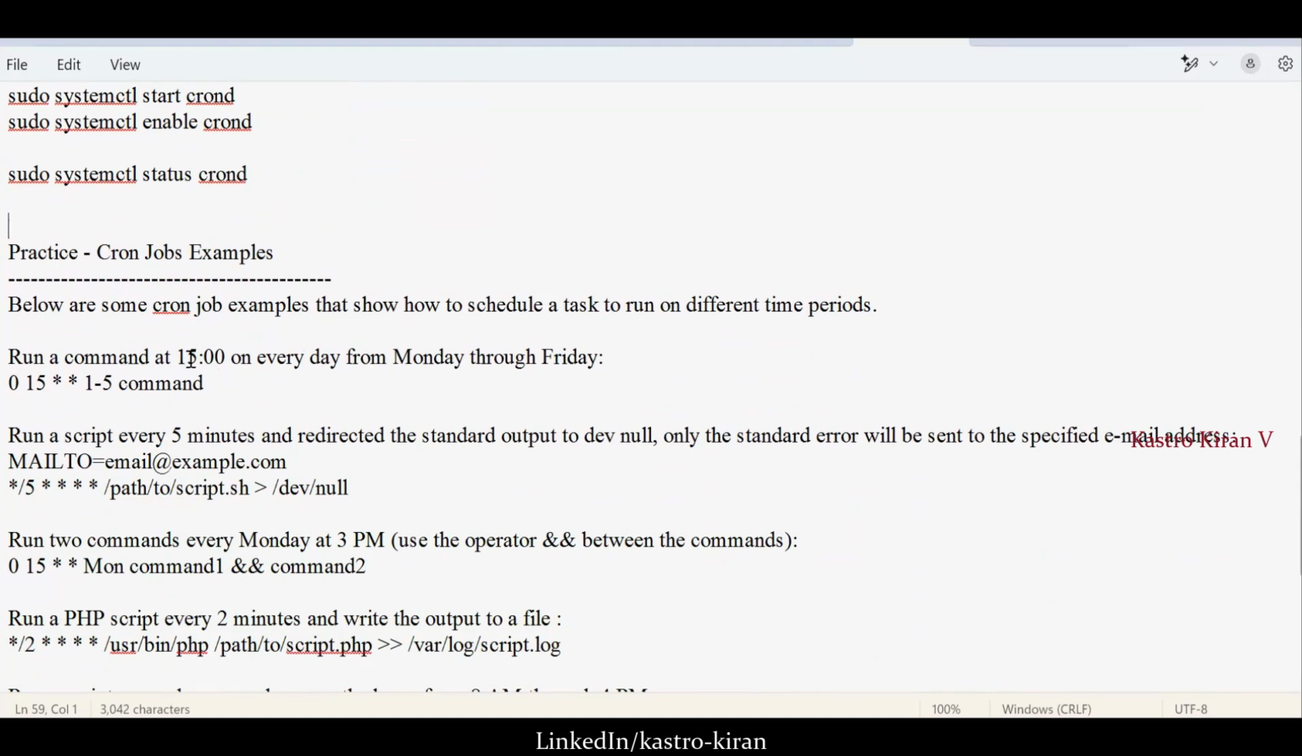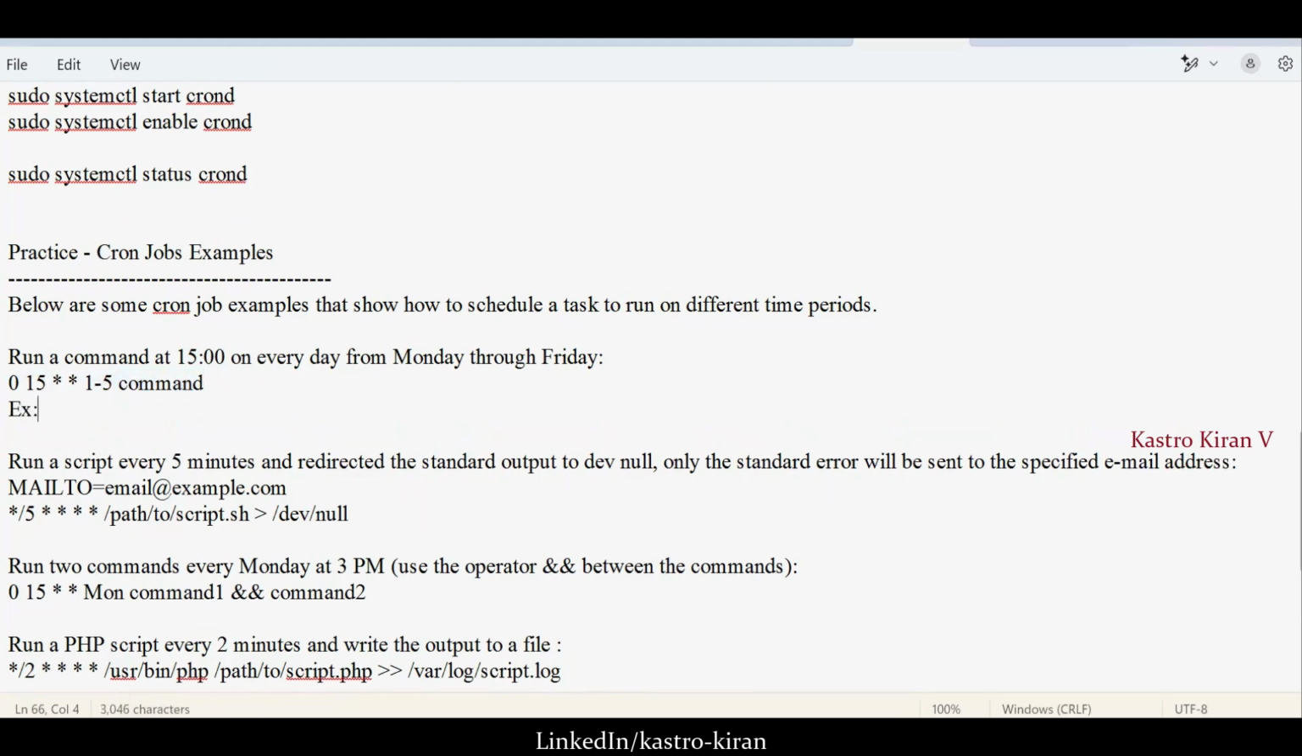Suppose, let's say the first command. Let's say I want to execute a command every day at 3 o'clock in the afternoon. So run this cron job and then give the command. Which command you want to run? Suppose I want to run a command called pwd. So every day at 3 o'clock in the afternoon, this command will automatically run.